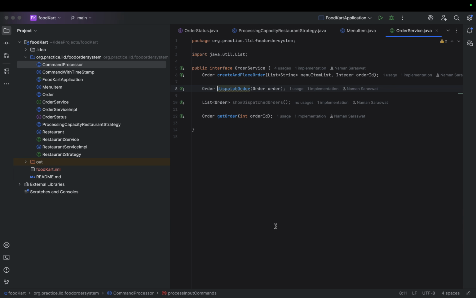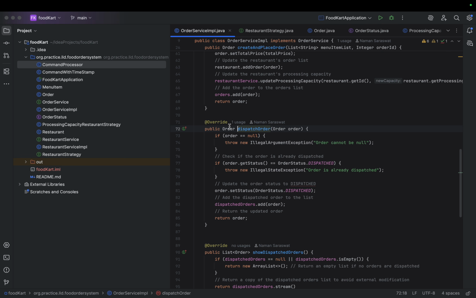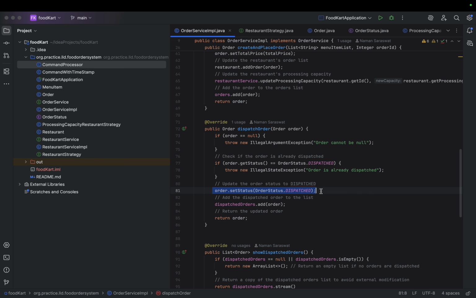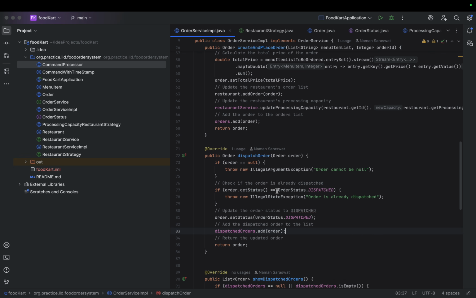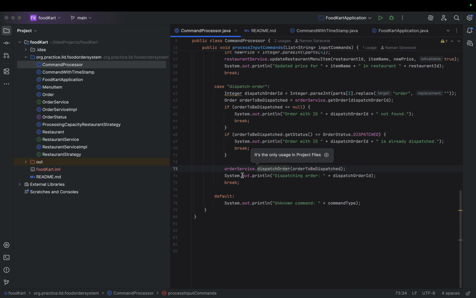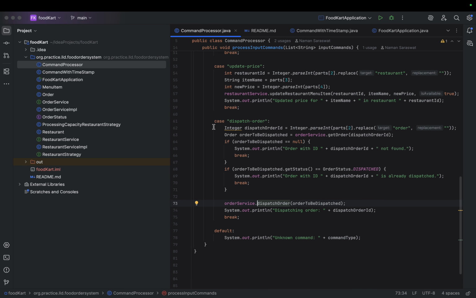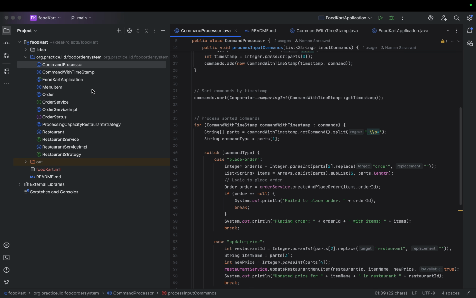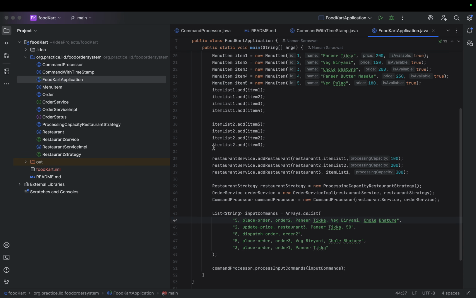So this dispatch order will first check, and then it will set the order's status as dispatched. And here we are maintaining one more list, the dispatch order list, that we can also use to fetch the dispatch order list if there is any new command. So I think that's all in the video, and let's try to run this application.